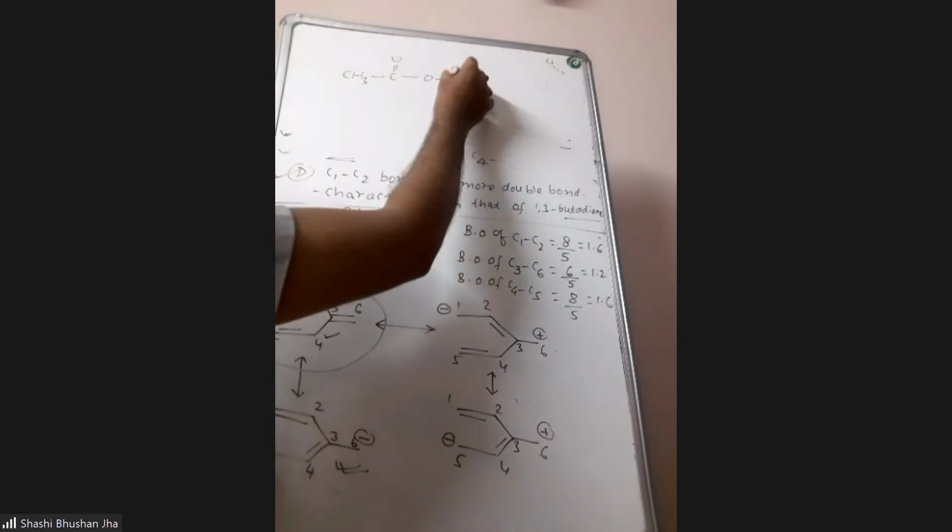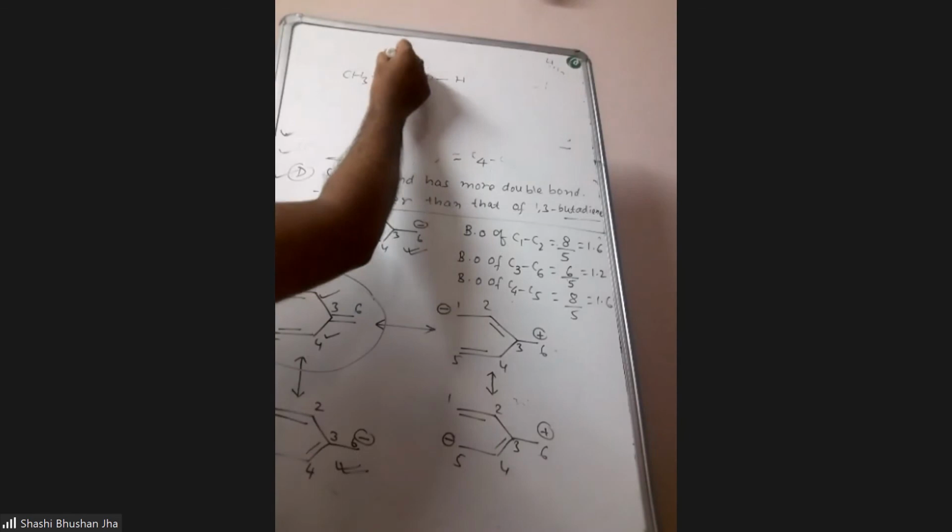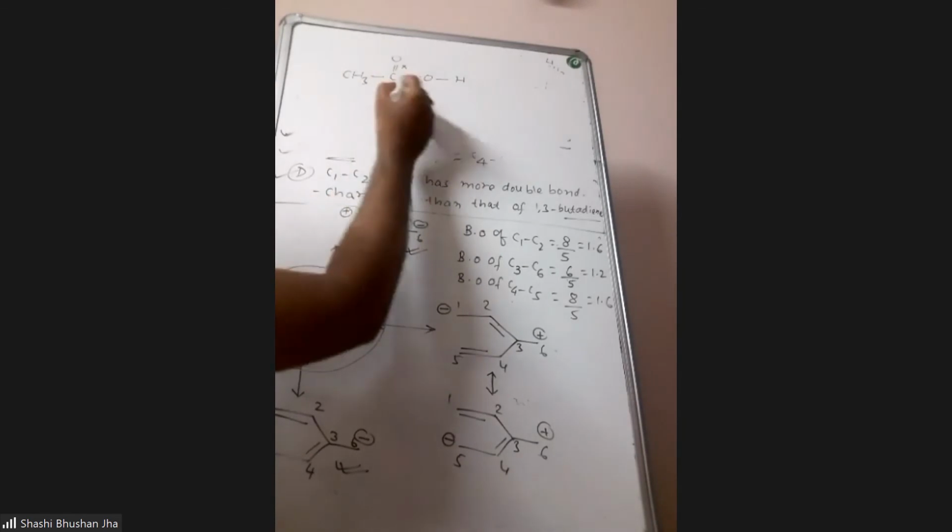You remember. For acetic acid, they are asking if this carbon oxygen double bond length is X and this carbon oxygen single bond length is Y, then what is the relationship between X and Y? X equal to Y, X greater than Y, or X less than Y? What is your answer? X less than Y, sir.